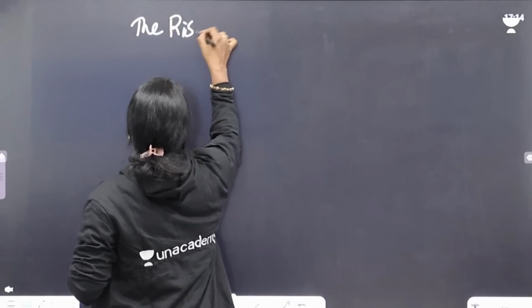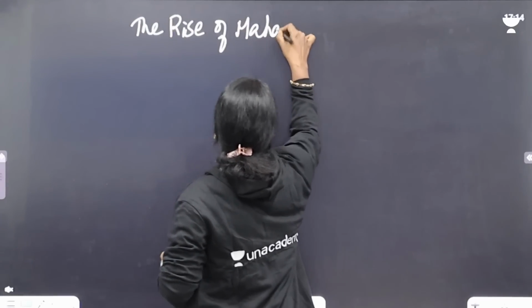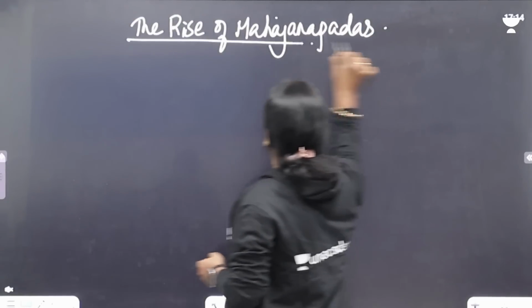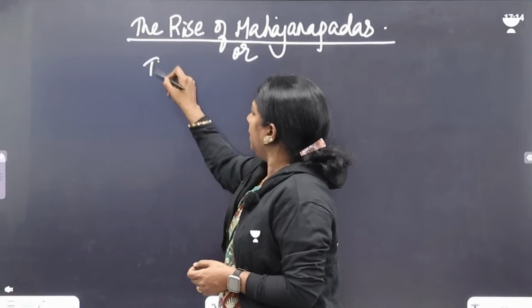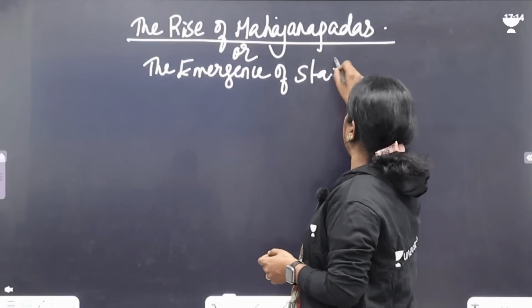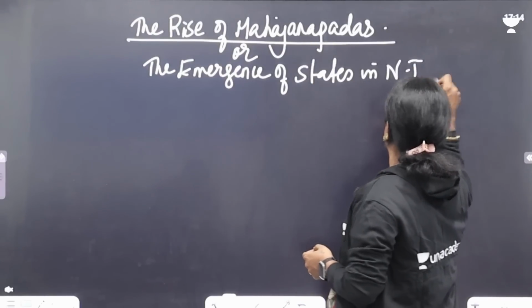Now I would like to give a small glimpse about a very interesting topic which generally is being asked in UPSC, in both prelims and mains. This topic is one of the base topics, a very simple and elusive topic. So let's see the topic. The topic is the rise of Mahajanapadas, or we can call it the emergence of states in North India.